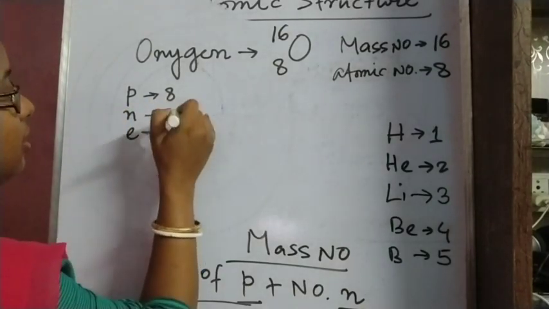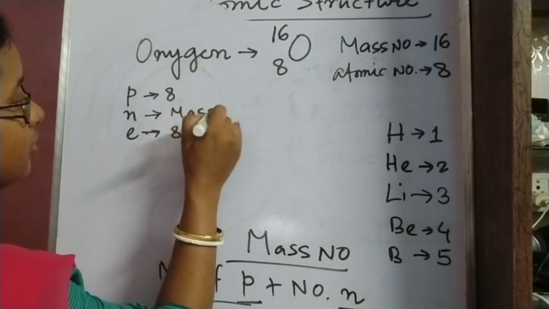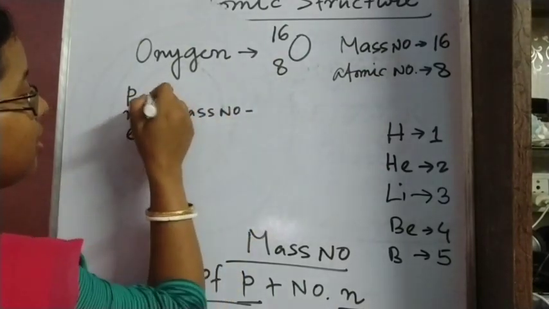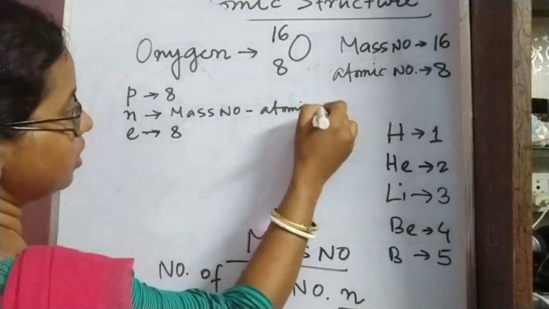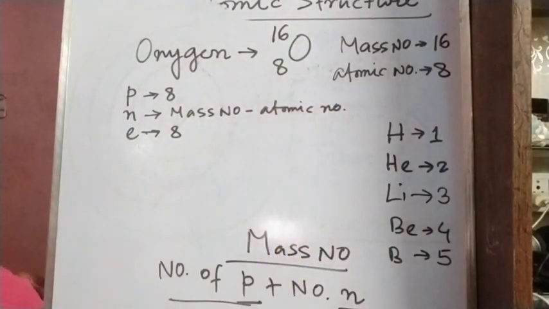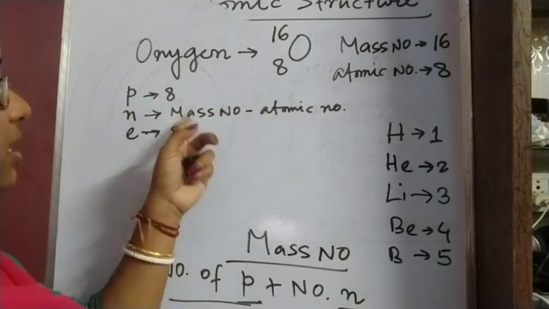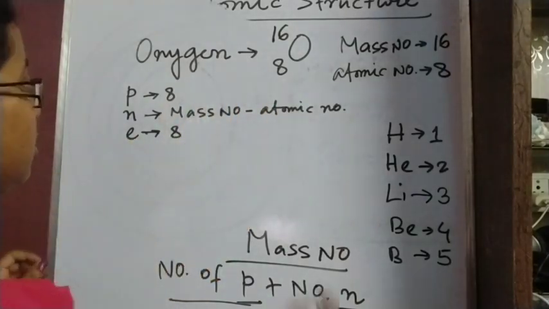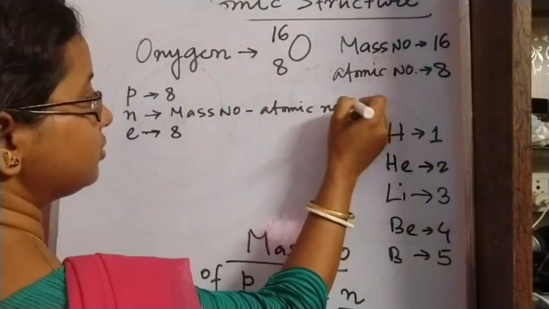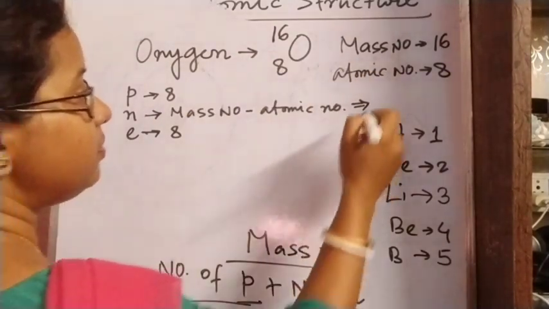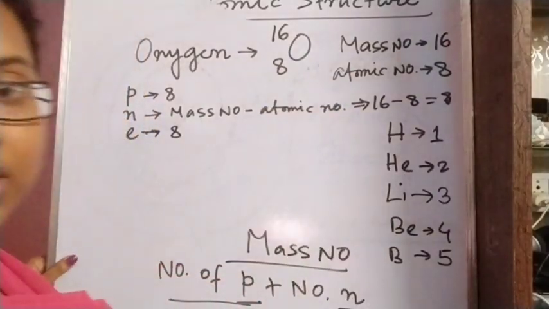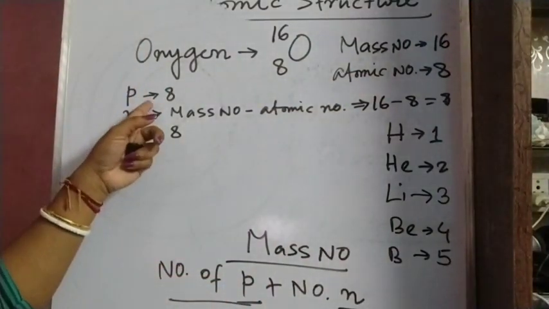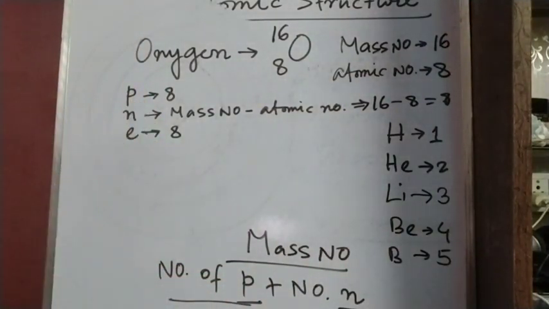This will be mass number minus atomic number, that means minus the number of proton. So for oxygen this will be 16 minus 8, so this will be 8. So for oxygen we have seen the number of proton, number of neutron and number of electron will each be 8.